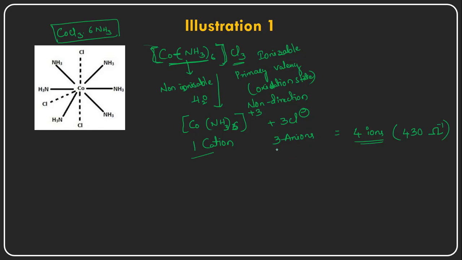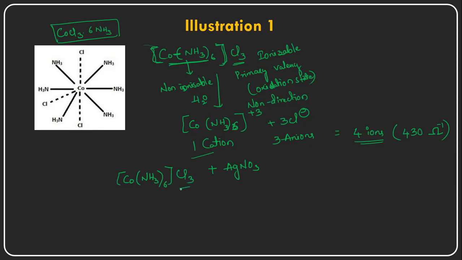And how can we know there are three chloride ions in the ionization sphere? When this particular complex is subjected to react with silver nitrate. So plus silver nitrate I am writing here. I am going to write the total complex, this whole complex: cobalt NH3 6 times and Cl3.